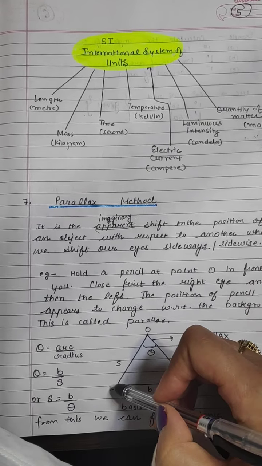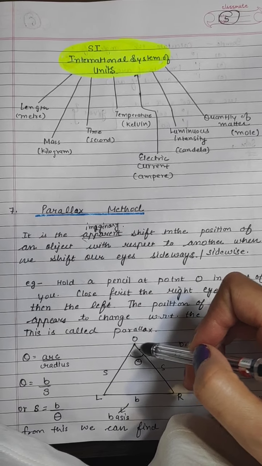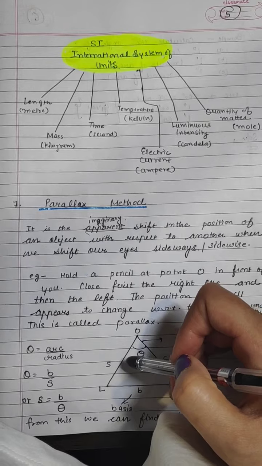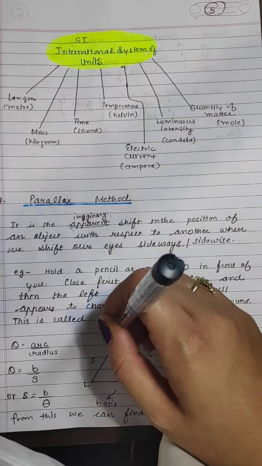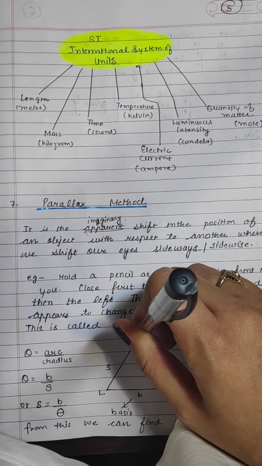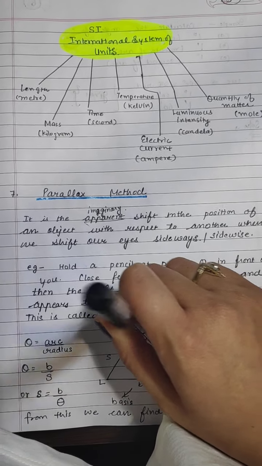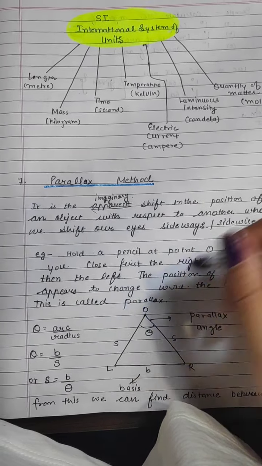When I close my left eye and see the same object with the right eye, I observe that it has shifted a little towards the left. So what is happening? According to me the pen is shifting, but the pen is stationary, it is kept at the position O only. So this imaginary shift in the position of the pen is called parallax.